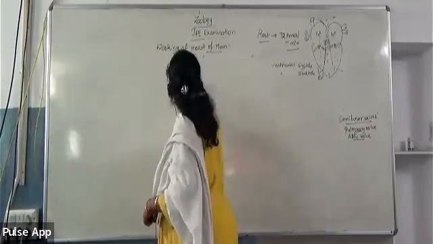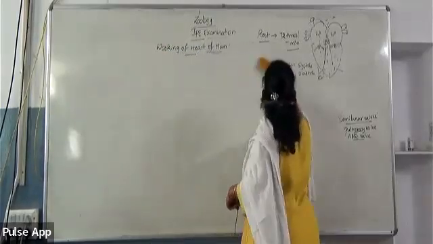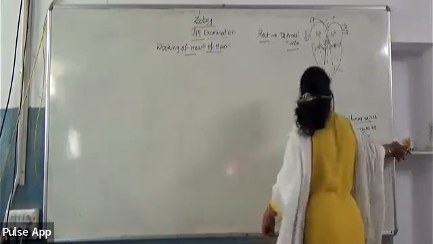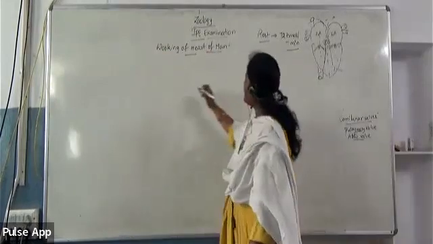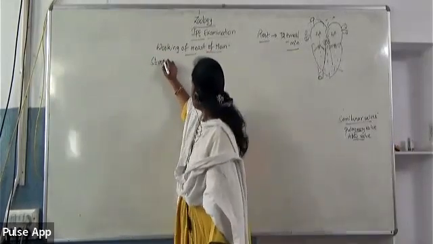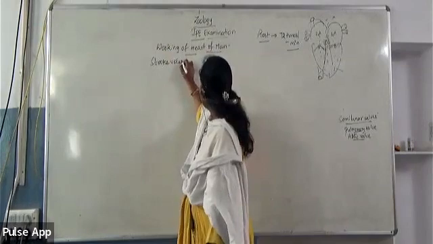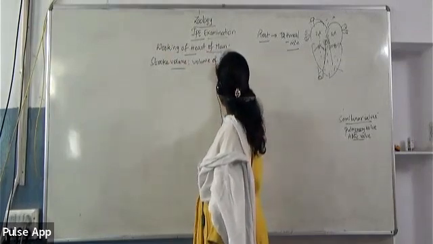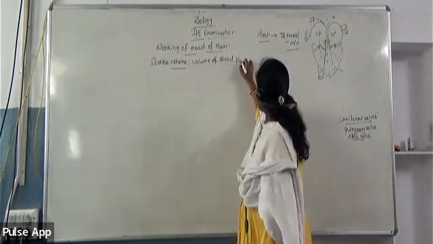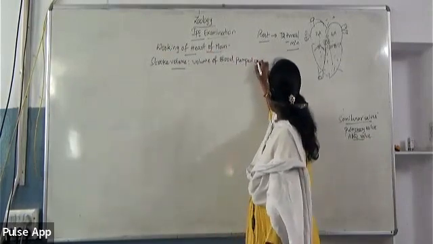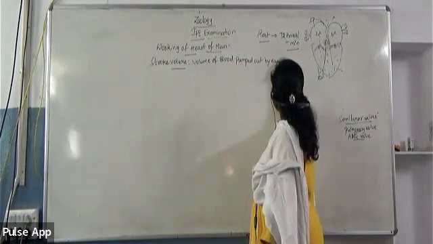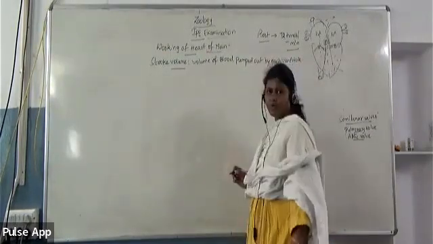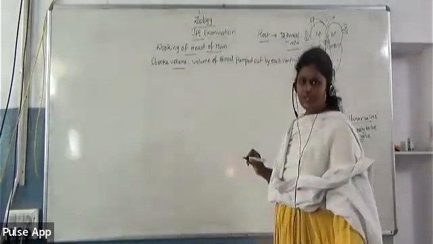The volume of blood pumped out by each ventricle during each round of blood circulation is called stroke volume.